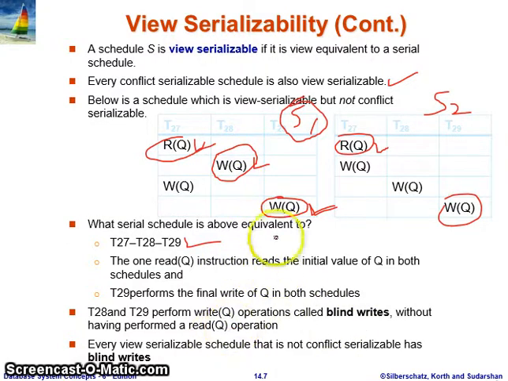Now see this last point: every view serializable schedule that is not conflict serializable has blind writes. It means when a schedule is view serializable but not conflict serializable, there are some blind write operations. So if you can identify a blind write operation, you can say this may be view serializable but not conflict serializable. Here you can say this is a blind write. These two operations are blind write operations, because they just write the value of data item Q which was not read earlier.